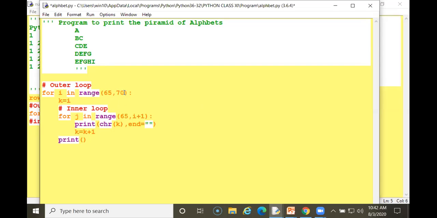So it will work till that E. And here I am declaring K as a variable, K equal I. Whatever is in the loop will be transferred to K. Now this is an inner loop. K is nothing, it is a variable. It is holding the value, which works from 65 to 70. It is holding in I and I will assign it to K.